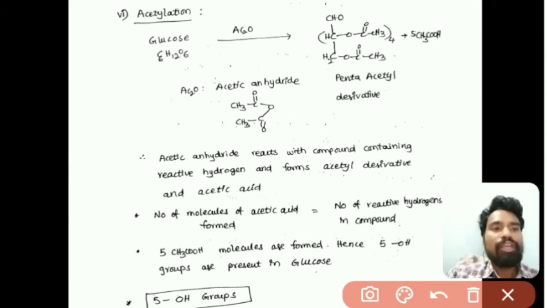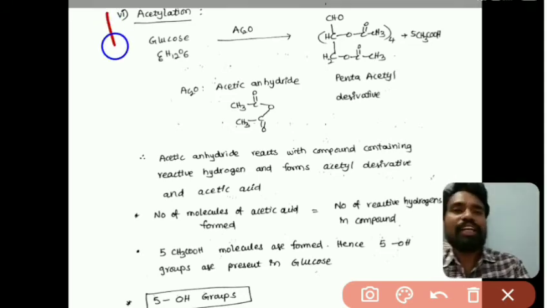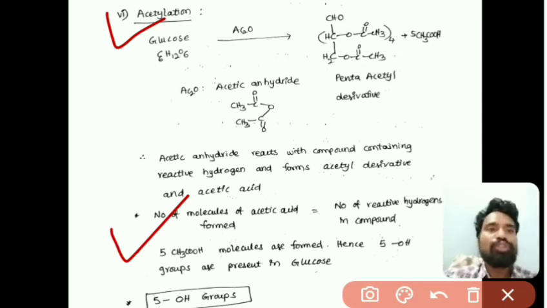So here we have discussed initially the reaction with hydroxylamine and hydrogen cyanide. We confirmed that a carbonyl group is present in the glucose molecule, and through the test with Tollens and Fehling's reagent, we confirmed that an aldehyde group is present in the glucose molecule, and through the reduction reaction with HI and red phosphorus, we confirmed that all the 6 carbons of glucose are in the single straight chain form, and later through the acetylation reaction we confirmed that 5 OH groups are present in the glucose molecule, right.